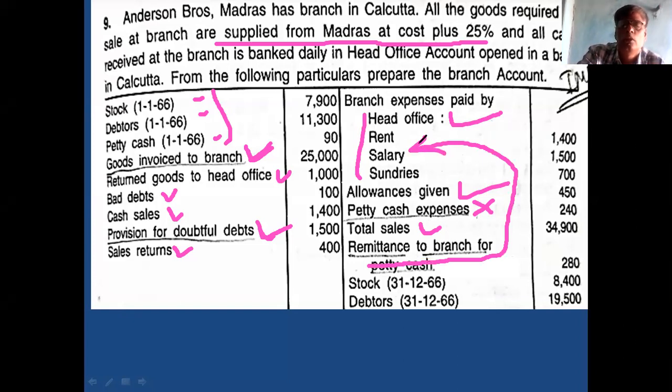One is rent, second is salary, third is sundries, fourth is petty cash. Four items are there. Any doubt? Then stock credit side, debtors credit side. Over. These are the items you have to take.